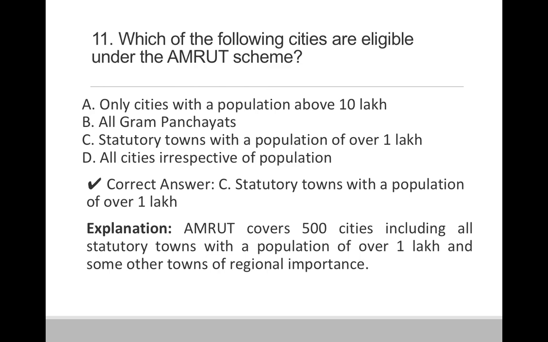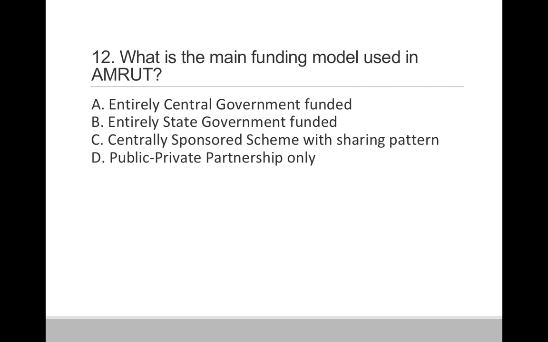So Amrut basically covers 500 cities including all statutory towns with a population over 1 lakh and some other towns of regional importance.